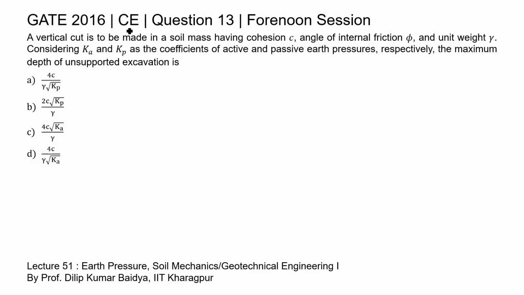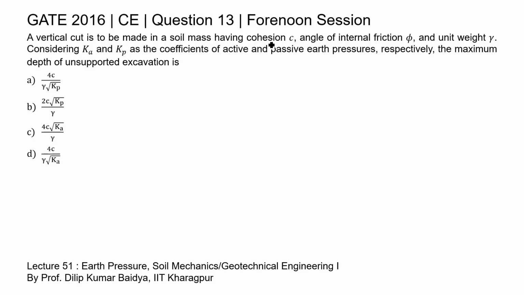This is question 13 of civil engineering paper GATE 2016 forenoon session. A vertical cut is to be made in a soil mass having cohesion C, angle of internal friction phi and unit weight gamma. Considering Ka and Kp as the coefficients of active and passive earth pressure respectively, the maximum depth of unsupported excavation is.